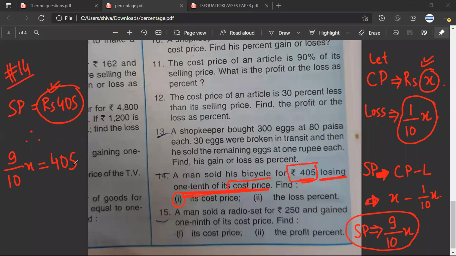Again, this is a difficult question. So actually, the cost price would be 450. I'm sorry. The cost price would be 450. Okay. And the loss would be 45. Have you understood the method?